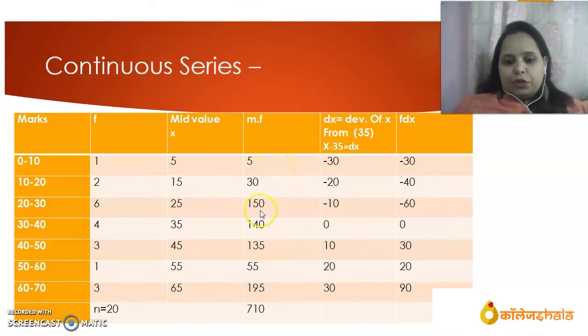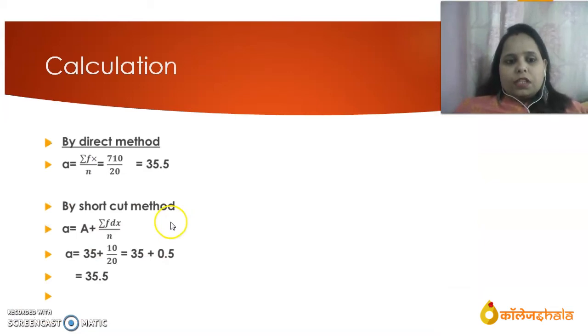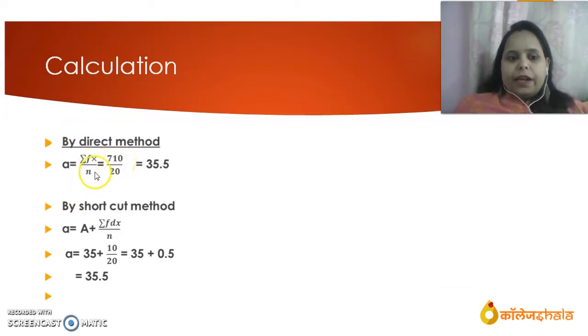The summation of this mf is 710. The formula for direct method is sigma fx divided by n. The value of sigma fx is 710 and n is the total of frequency, which is 20. So 710 divided by 20 is the mean by direct method, that is 35.5.